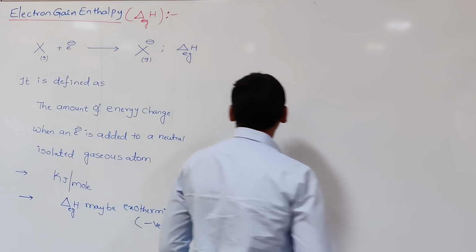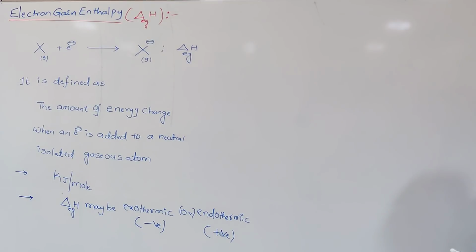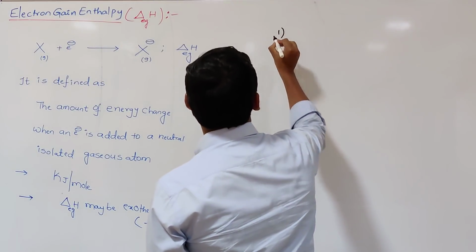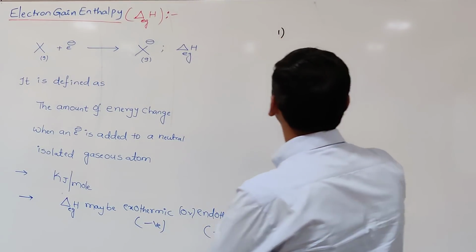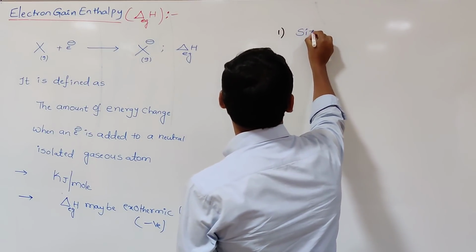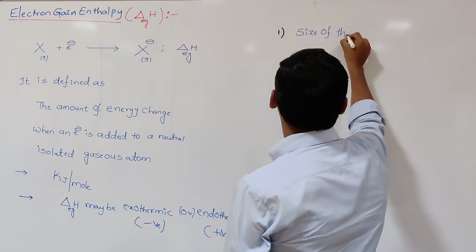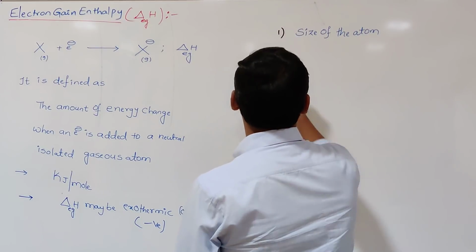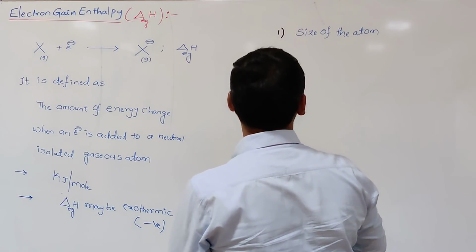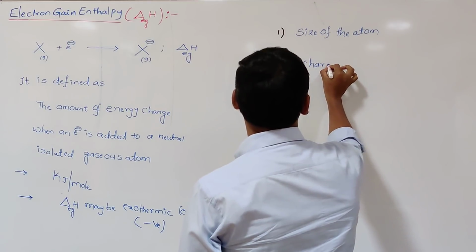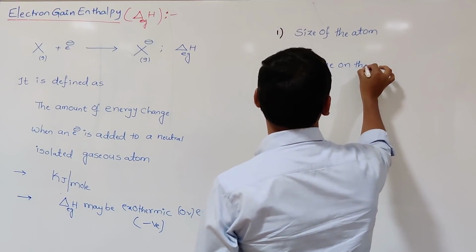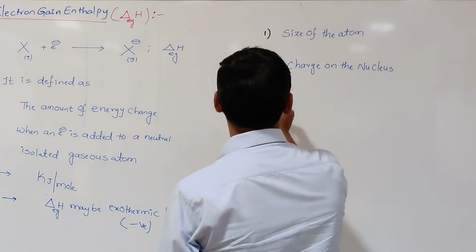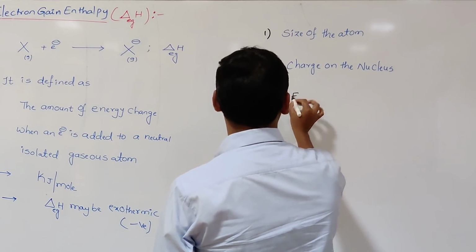Here, what are the factors which are influencing this electron gain enthalpy? The three factors are: the first one is size of the atom, the second one is charge on the nucleus, and the third one is electronic arrangement.